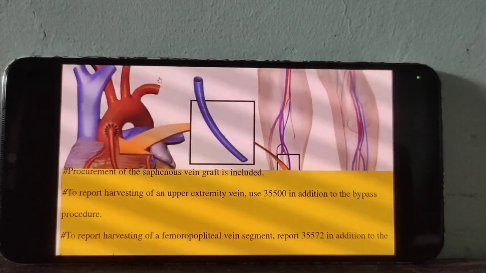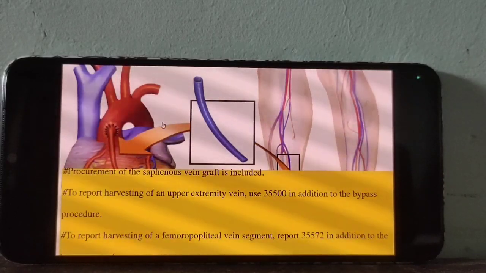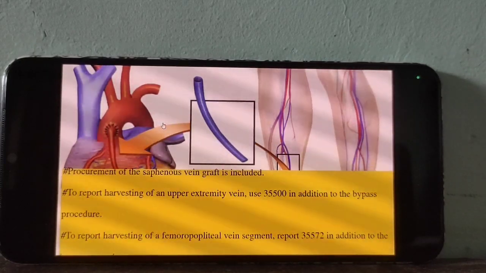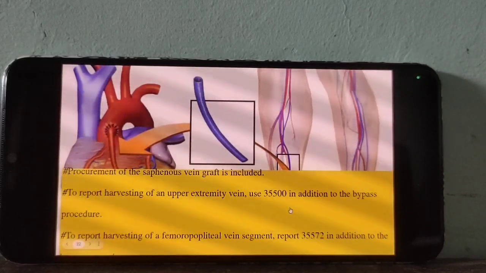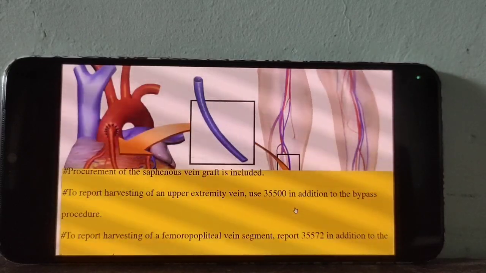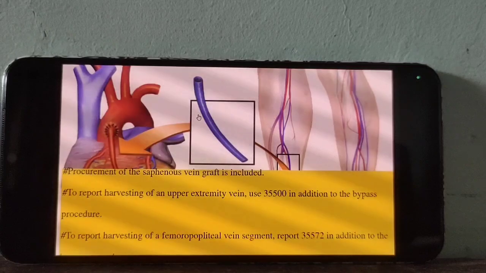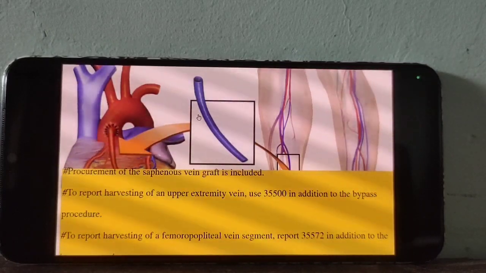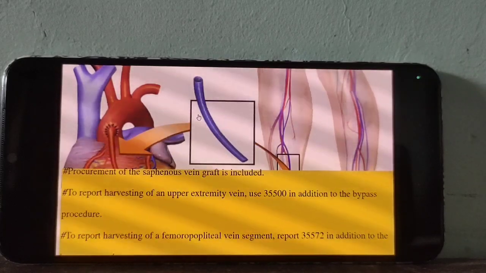Actually, if a doctor harvests a vein to create the bypass, the doctor will harvest the vein from the upper extremity or lower extremity. If the doctor harvests the vein from the upper extremity, we should report the code 35500. Harvesting of the femoral popliteal vein means we should report 35572 along with the grafting code, but should not report the harvesting code for the saphenous vein.